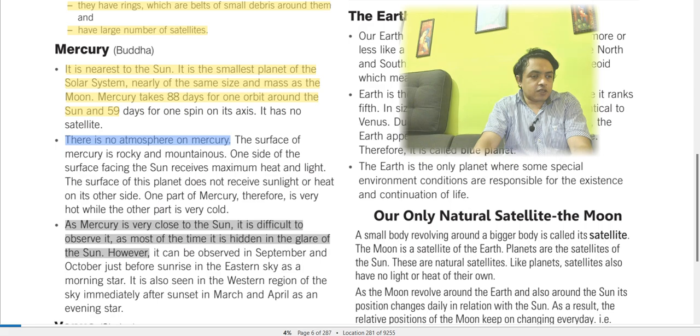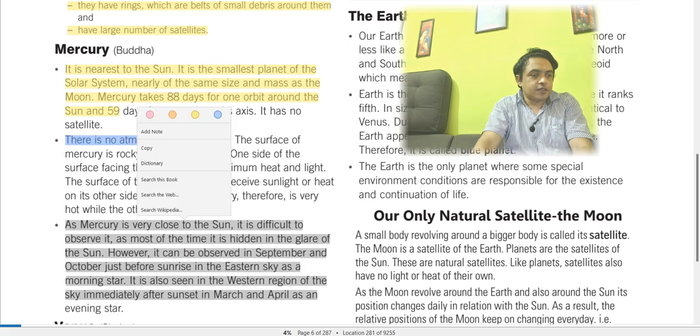As Mercury is very close to the sun, it is difficult to observe, as most of the time it is hidden in the glare of the sun. However, it can be observed in September and October just before sunrise in the eastern sky as a morning star. It is also seen in the western region of the sky immediately after sunset in March and April as an evening star, right? It is visible, that is observed, only at these times.